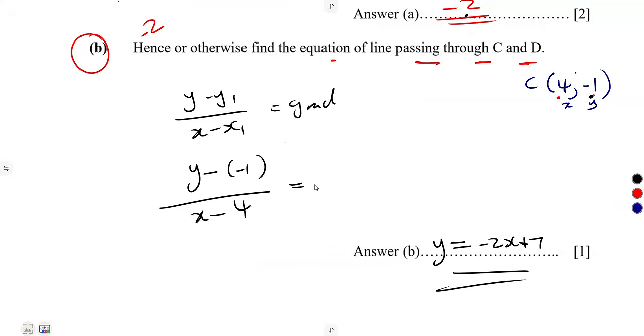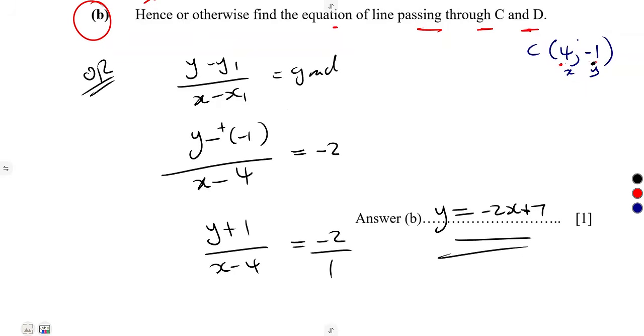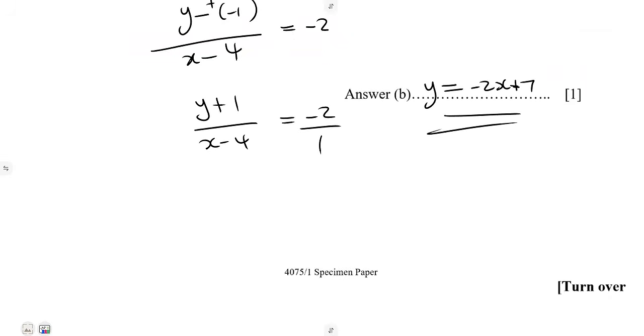Our gradient is -2. Minus minus is a plus. So (y + 1) over (x - 4) is equal to -2, which is the same as -2 over 1.